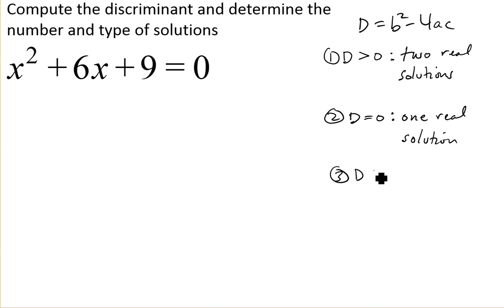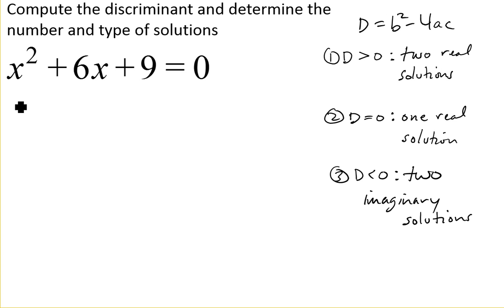is that our discriminant might be negative. So in that case, again, if we think back to the entire quadratic formula, I'd have negative b plus or minus the square root of a negative number. Well, the square root of a negative would need to be rewritten in terms of i. And so here we're going to get two non-real solutions. And we can call them two imaginary solutions, since they will involve the number i. And again, we're getting 2 because of the plus or minus. And so that's how we can use the discriminant to identify the number and type of solution.